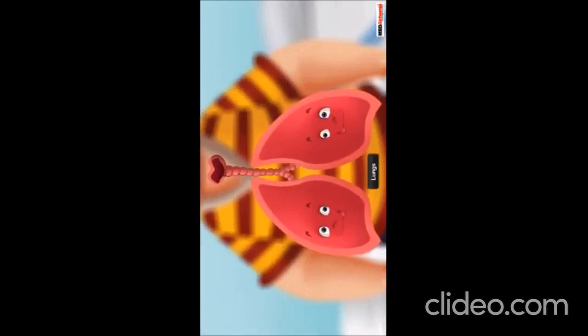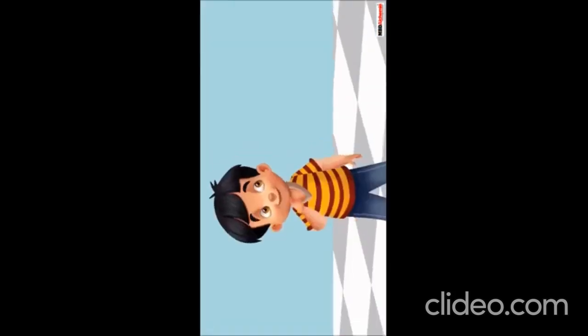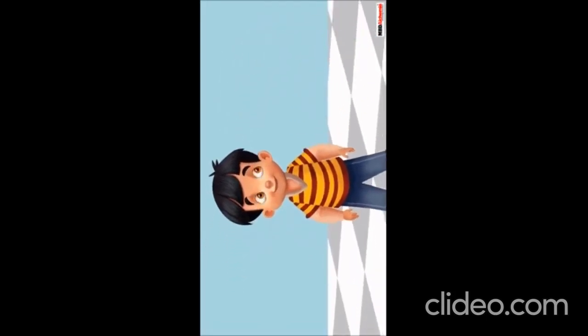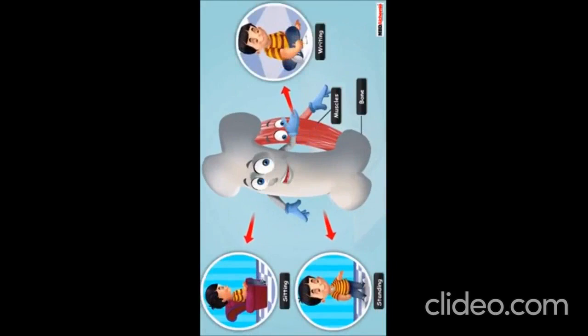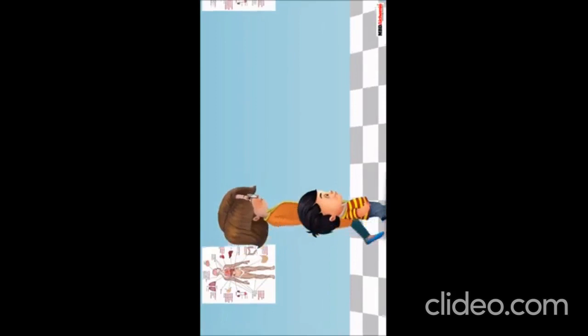Hello. We are the lung twins. We live inside Sid's chest. We help Sid in breathing. Sid is able to sit, hold this bottle in his hand and stand with the help of some special body parts. Do you know which body parts? These special body parts are bones and muscles. We are the bones and muscles of Sid's body. From sitting to standing to writing, we help him in everything. Come on, Sid. Let's go home now.